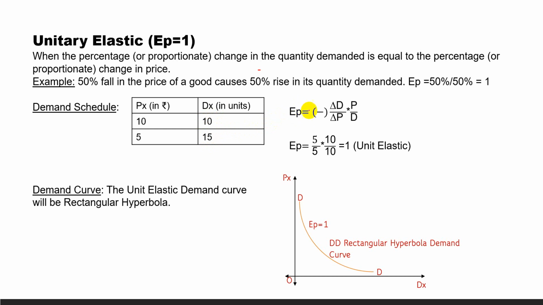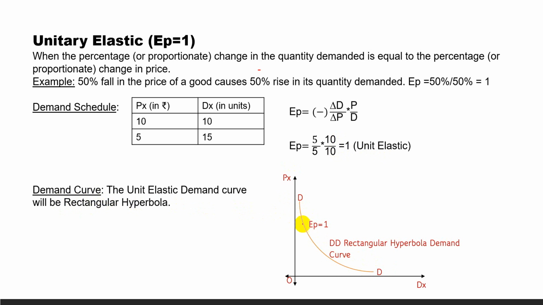Now EP, if we consider it in the proportionate method, then delta D is how much? 5. Delta P, 10 minus 5, 5. Original P is 10, and original D, quantity demanded, is 10 units. So 5 by 5 into 10 by 10 is equal to 1, unit elastic. In case of unit elastic, the demand curve will be rectangular hyperbola.